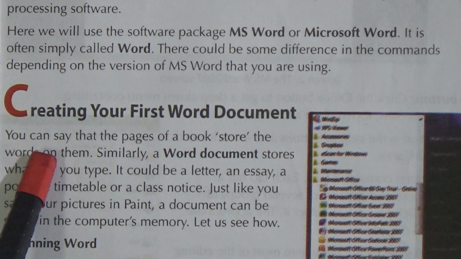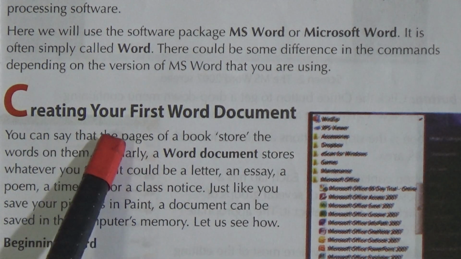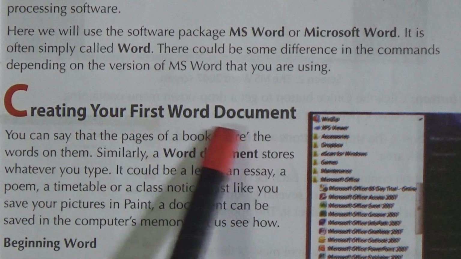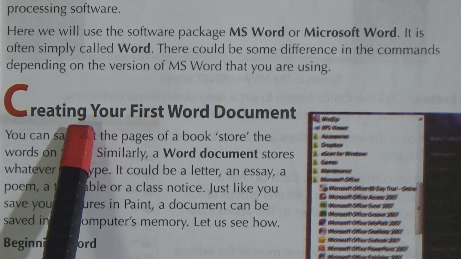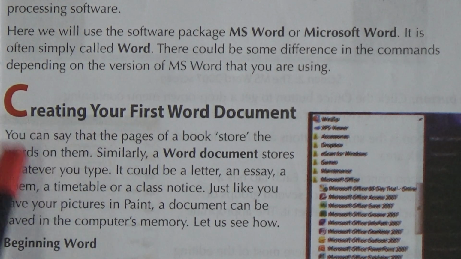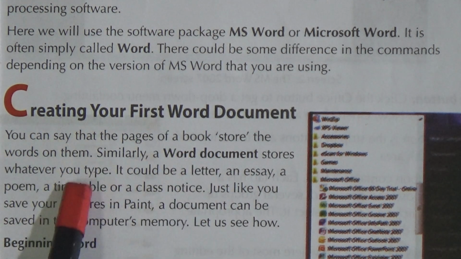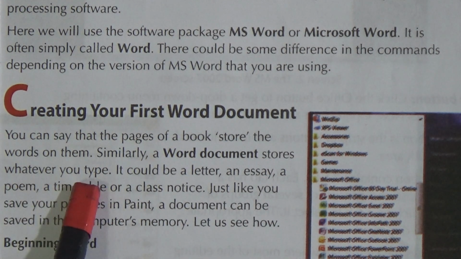Now the next topic is creating your first Word document. In this topic, it is shown how to create a Word document. We will partially finish it today, and in the next class we will continue. So let's read. You can say that the pages of a book store the words on them. Similarly, a Word document stores whatever you type.